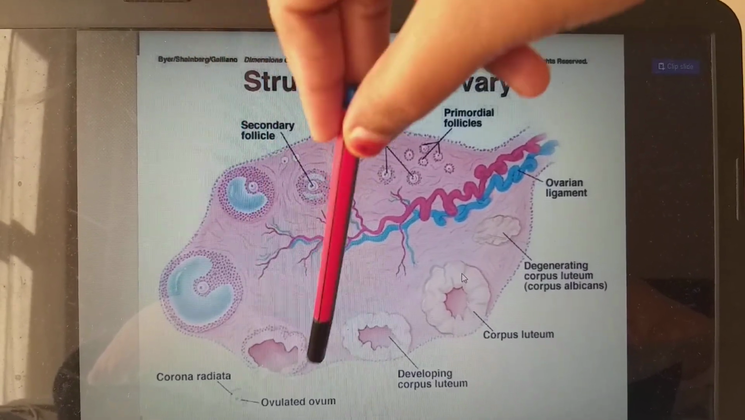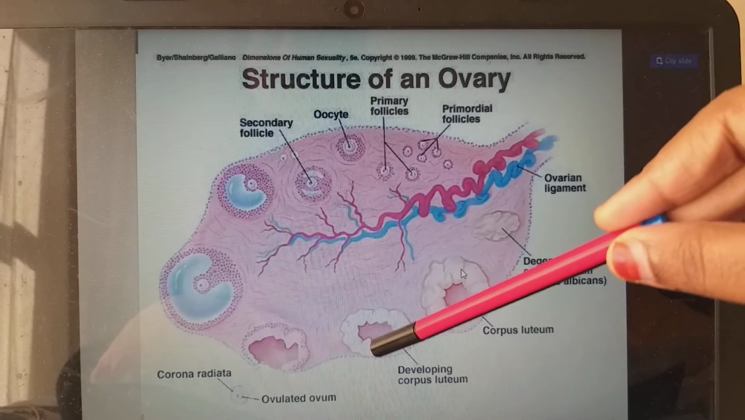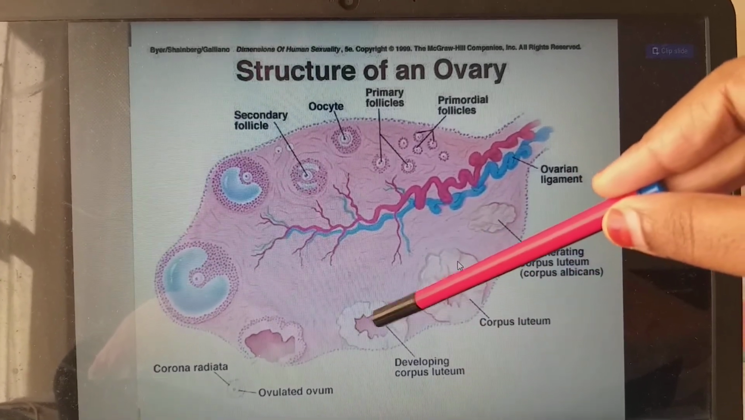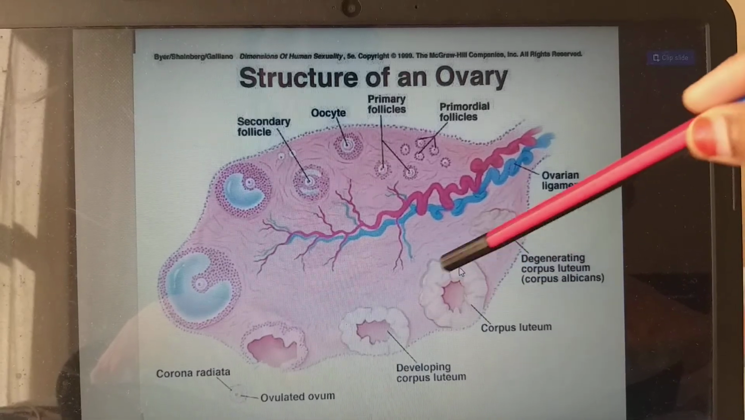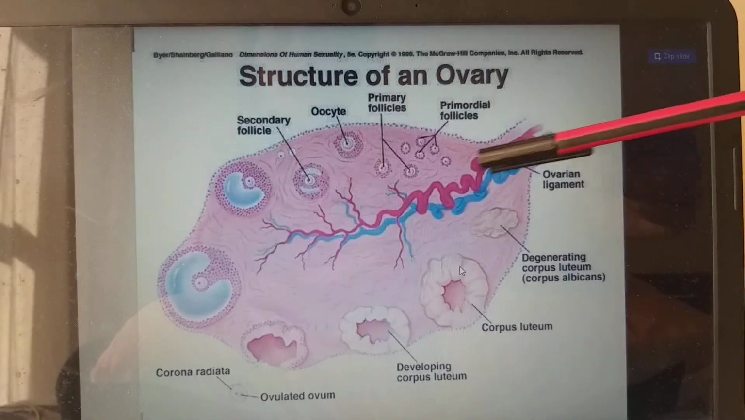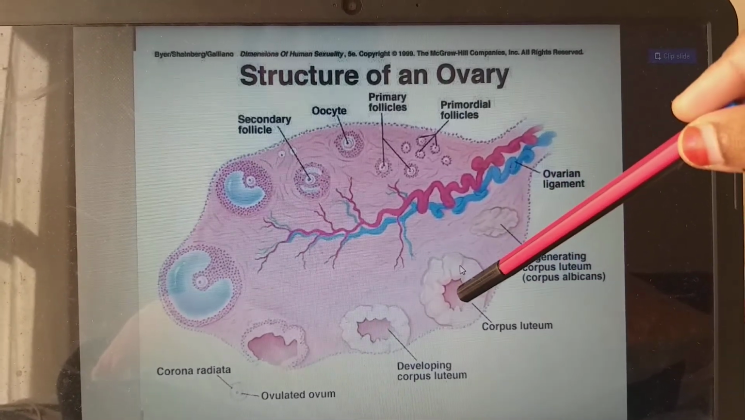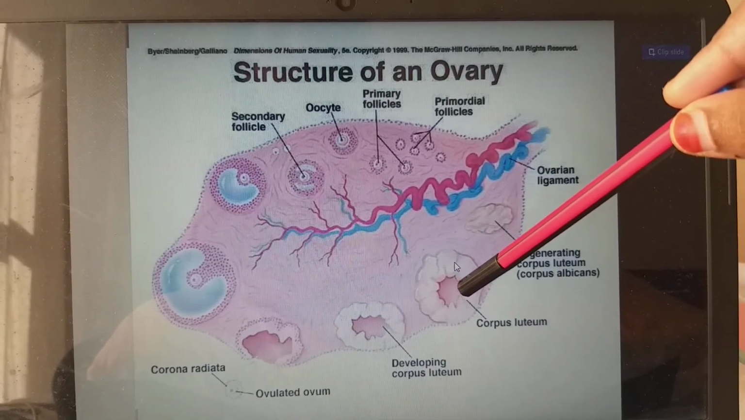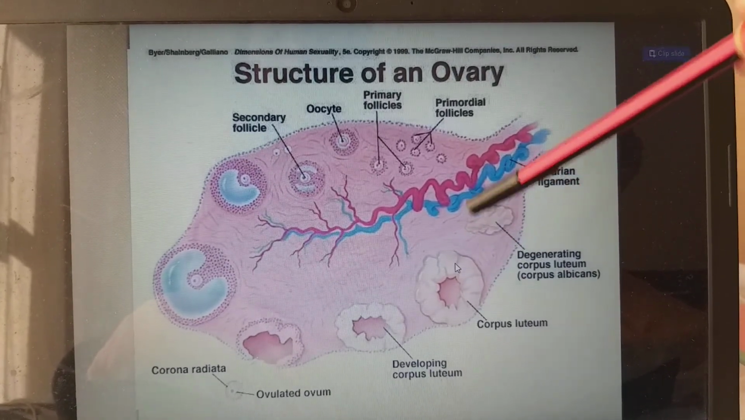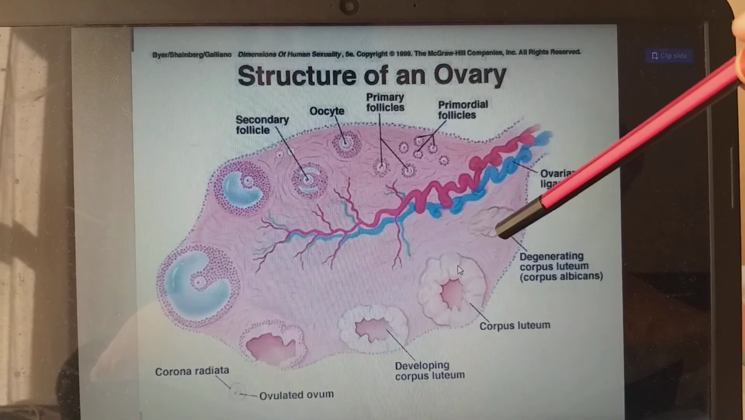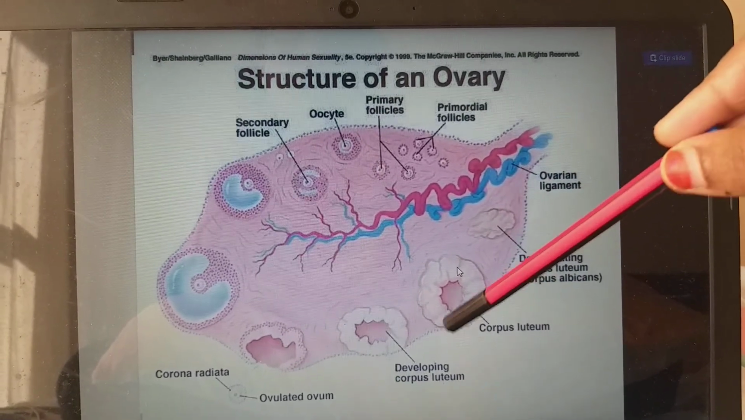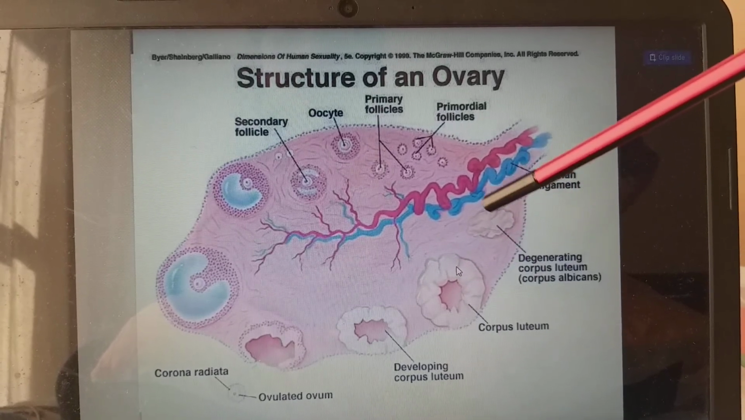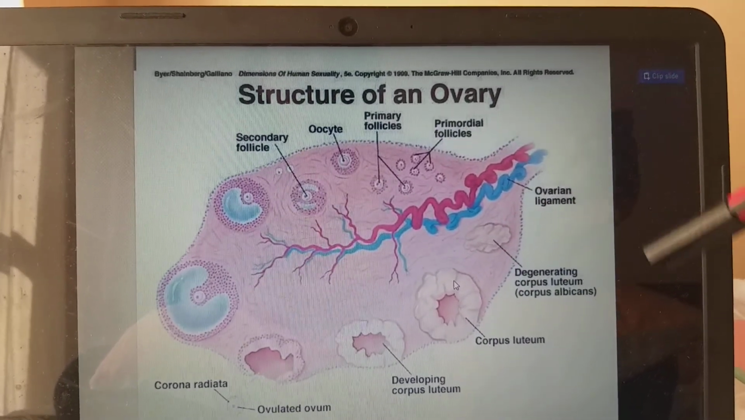Now the remnant of the Graafian follicle we call the Corpus Luteum, which is the yellowish body, and it produces progesterone. If pregnancy has happened, the Corpus Luteum will produce progesterone for 3 months, and later it will disintegrate as Corpus albicans. If pregnancy has not happened, within a short period of time the Corpus Luteum will disintegrate into Corpus albicans.